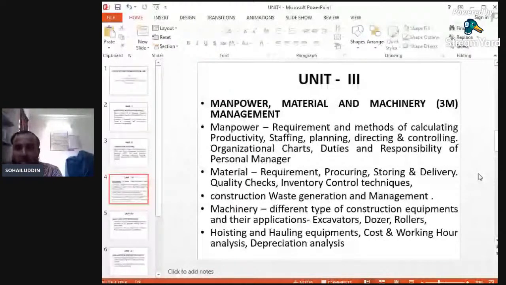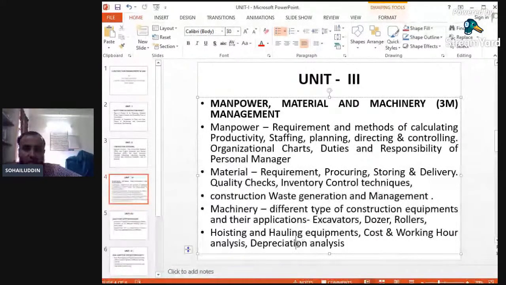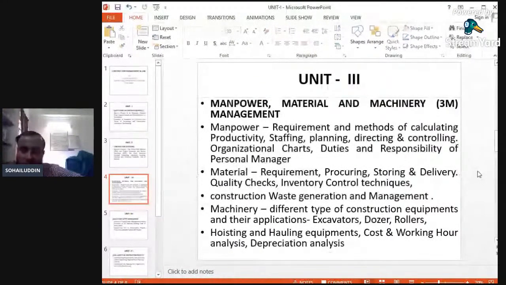Depreciation analysis, again this analysis we will study in estimating and costing. When the time span increases, there is a deterioration. Depreciation is nothing but a word related with deterioration. As the lifespan of the building increases, there is some change in the construction. Okay? There is change in the plastering. There will be wear and tear in the construction project, and wear and tear in the various equipments. So depreciation analysis plays an important role.